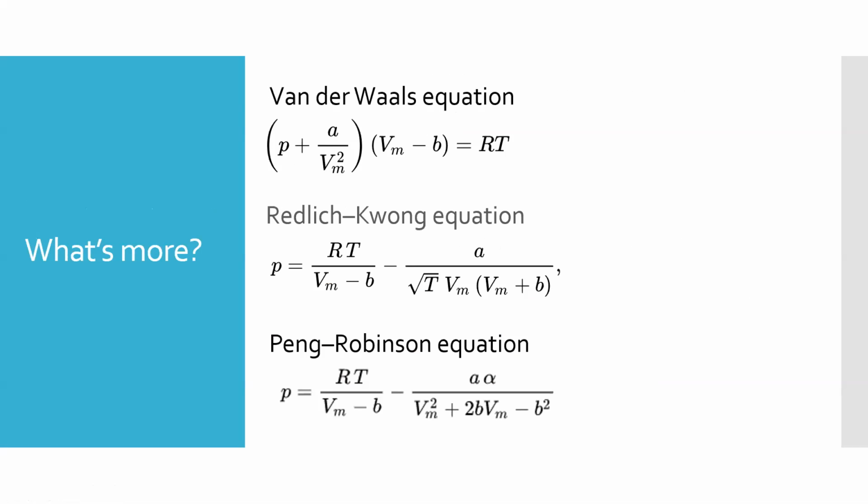Besides the van der Waals equation, there are two more equations to calculate the non-ideal gas: the Redlich-Kwong equation and the Peng-Robinson equation. Maybe we're going to use them in the future in some scenarios.